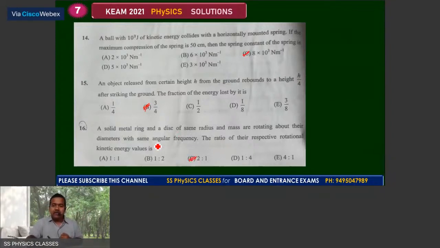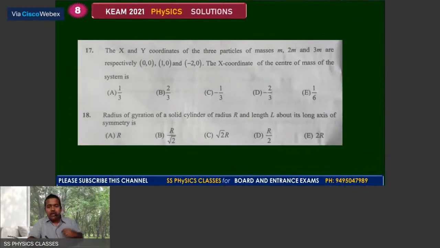Good. So we can move with the next one, number 17. The x and y coordinates of the three particles of the masses m, 2m, and 3m are given respectively. The x coordinate of the center of mass of the system is. And keep in mind, we can write the equation as m1x1 plus m2x2 plus m3x3 by m1 plus m2 plus m3. You can just put each and every coordinate, and you get the answer as the D choice as minus 2 by 3.